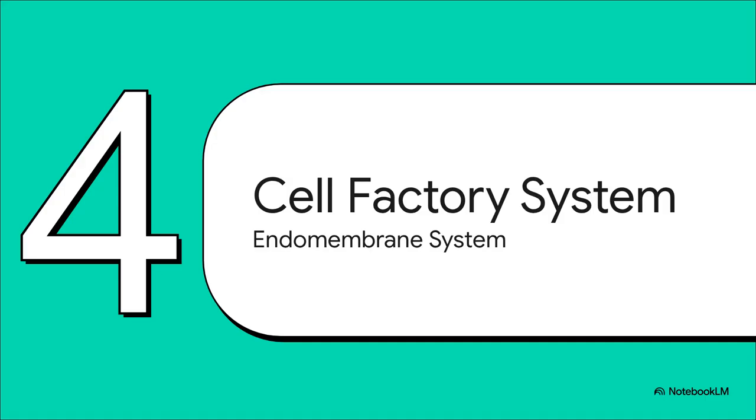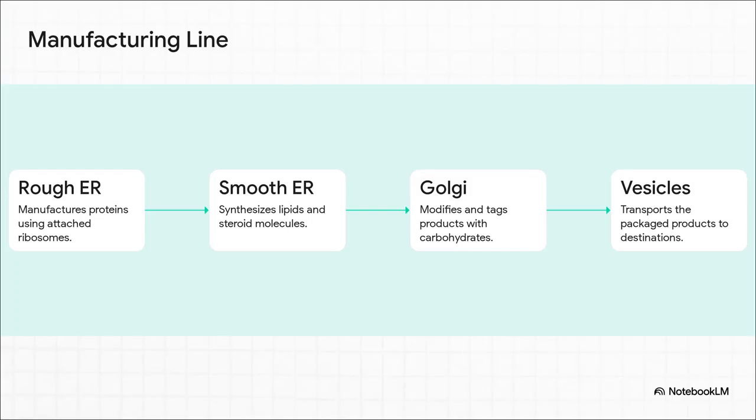And that brings us to Section 4, the cell factory system. Stepping inside this highly interconnected industrial district, you'll see it operates exactly like an automated factory line. These organelles work incredibly closely together to make sure the cell produces, packages, and ships exactly what your body needs to survive. First up, the rough endoplasmic reticulum, which is studded with ribosomes, manufactures proteins. Meanwhile, the smooth ER handles synthesizing lipids and steroids.